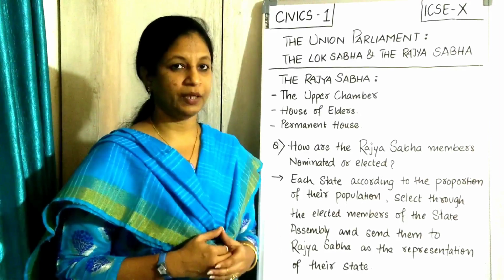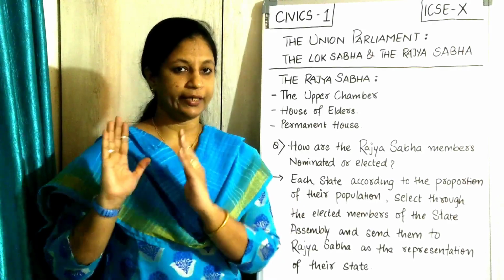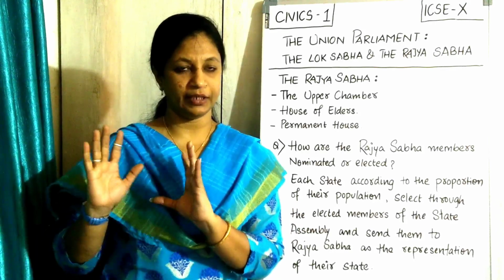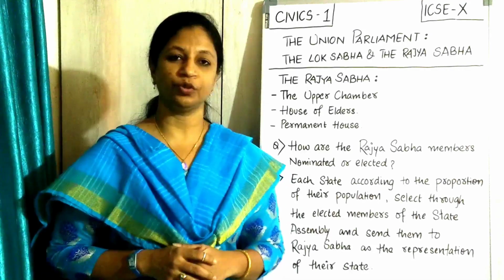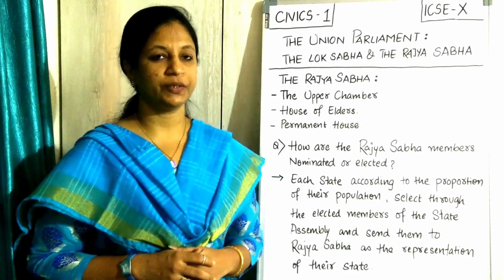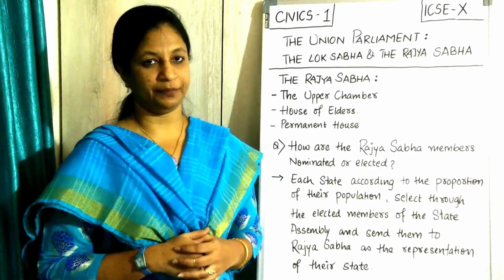So in Rajya Sabha what happens? We have the elections for the Lok Sabha. Okay, done. The Prime Minister and his cabinet have been elected and they are in the ruling party. The whole episode is over. Now we have the elections for the CM. That is your state legislative assembly.